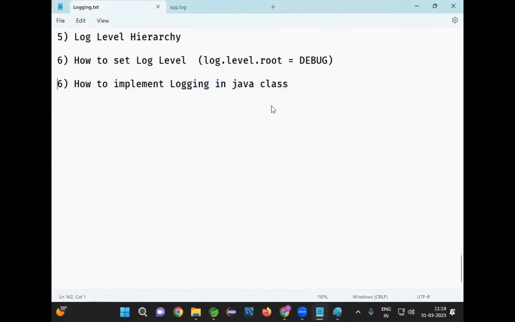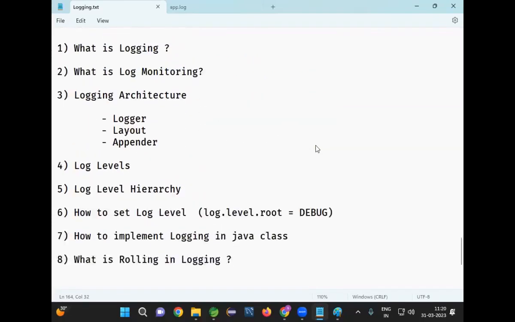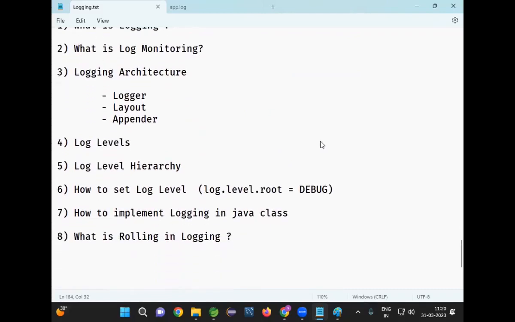What is rolling in logging? I don't want to generate the messages to a single file. I want to create multiple log files to generate the log messages.